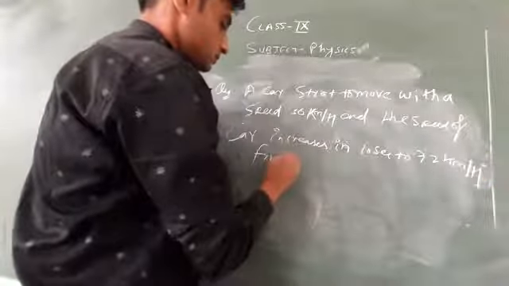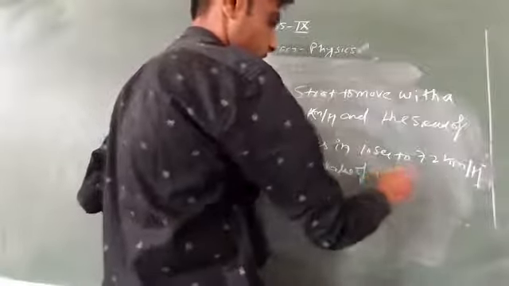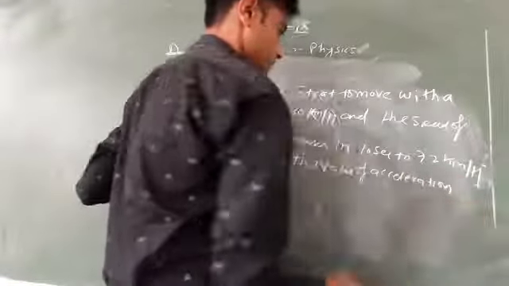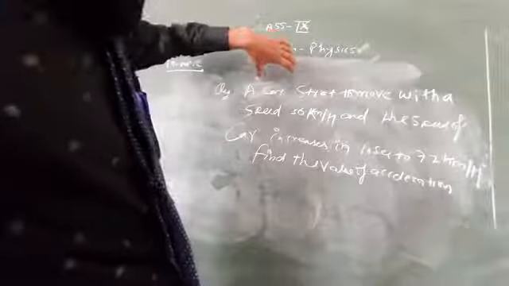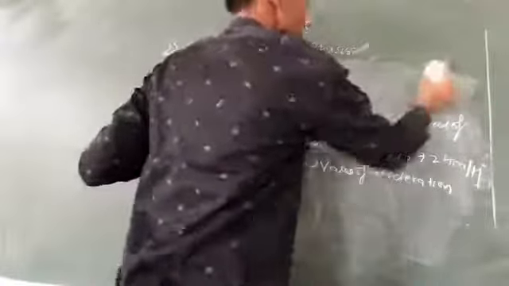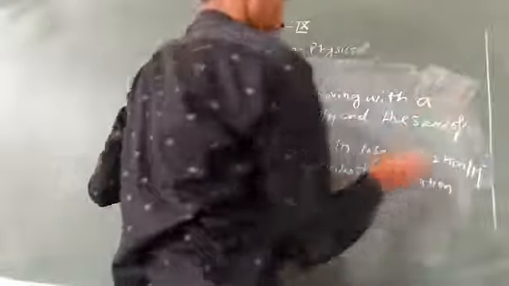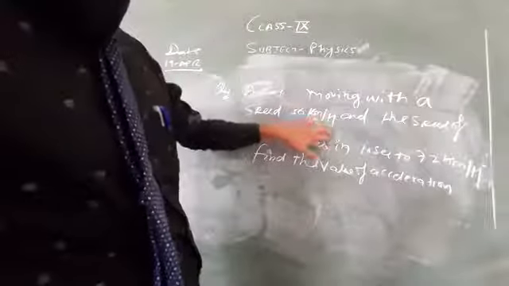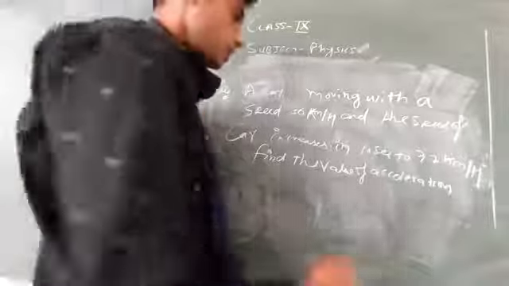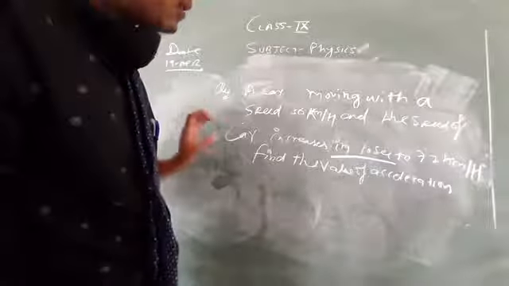Then find the value of acceleration. You can also phrase it as: a car moving with a speed of 36 km per hour, and the speed of the car increases in 10 seconds to 72 km per hour. We have to find the value of acceleration.